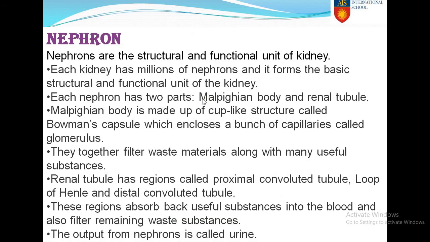So let us study. The Malpighian body is made up of a cup-like structure called Bowman's capsule, which encloses a bunch of capillaries called the glomerulus. Here it filters the waste material. The renal tubule has regions called PCT, loop of Henle, and DCT. This region absorbs useful substances and filters the remaining waste substances, and the output we get from the nephron is urine.